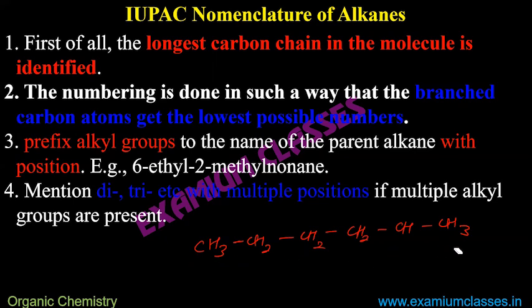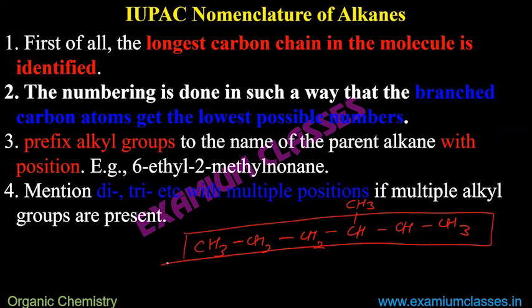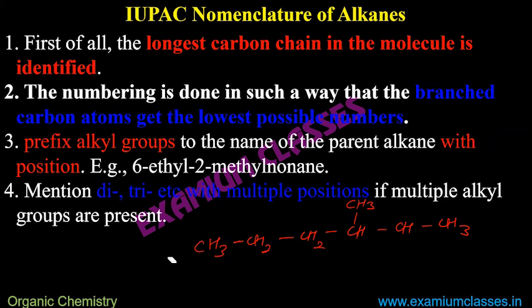But suppose I have a branch here, CH3. Longest chain is this one. So 1, 2, 3, 4, 5, 6 will be these carbons. But whether I need to start from left or from right, the numbering will start from that side which side the branching is nearer. If I start from here, 1, 2, 3, it is on third carbon.